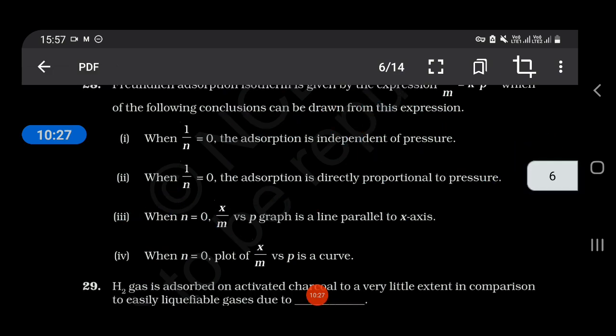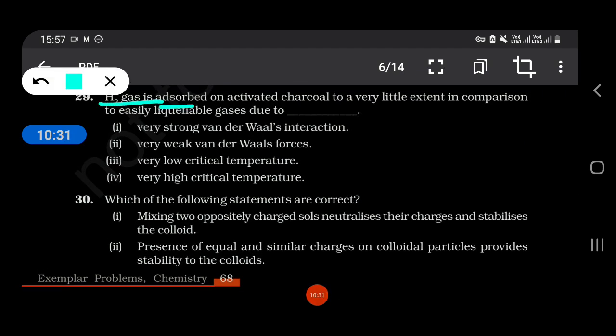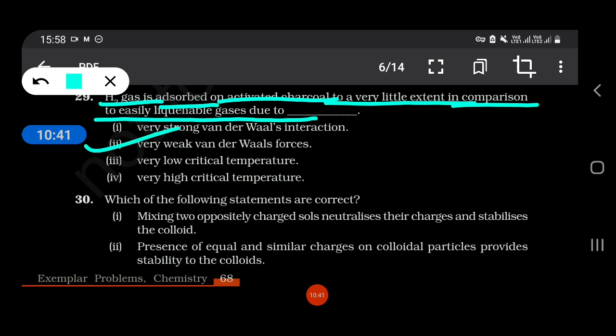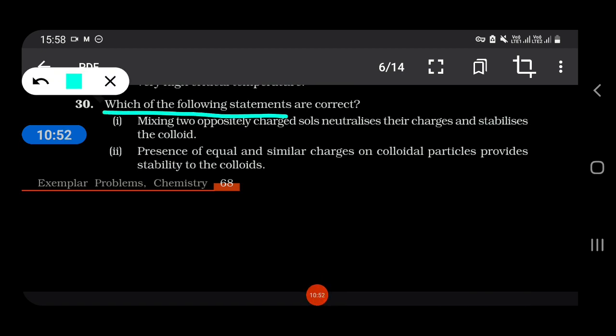Okay, H2 gas adsorbs on activated charcoal to a very little extent in comparison to easily liquefiable gas due to very weak van der Waals forces and very low critical temperature. Which of the following statements are correct?